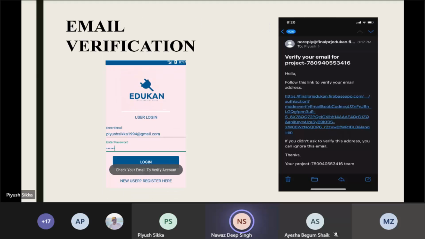Next, please. So after registering, on the right hand side, we can see that we have attached a screenshot of the validation mail. Here we need to verify the email. Only then can we log into the eDukaan app. So here is the user login. If the user enters an incorrect email and tries to log in, it gives an error message, a toast message, that check your email to verify the account. Next slide, please.